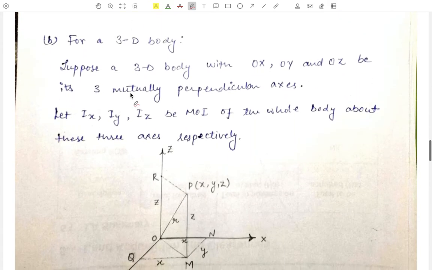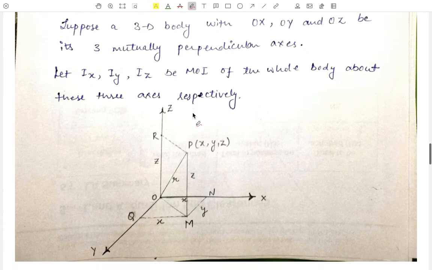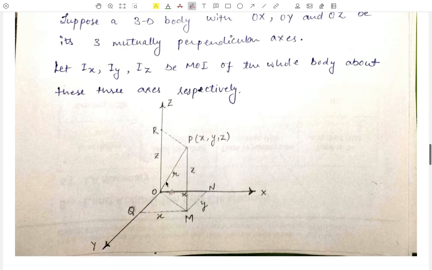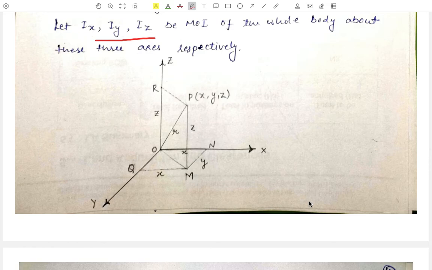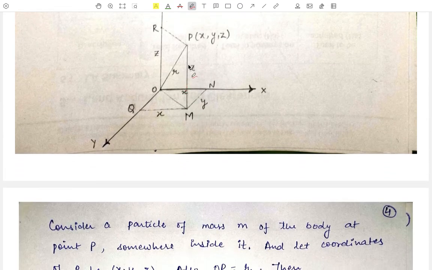For that, let us consider a three-dimensional body with OX, OY and OZ as three mutually perpendicular axes, and let Ix, Iy and Iz be the moments of inertia of the whole body about these three axes respectively, that is about the x-axis, y-axis and z-axis. Now to find out the relation between these three moments of inertia, let us consider the whole body to be divided into elementary particles. Let one such particle be at point P with coordinates x, y, z and mass m.